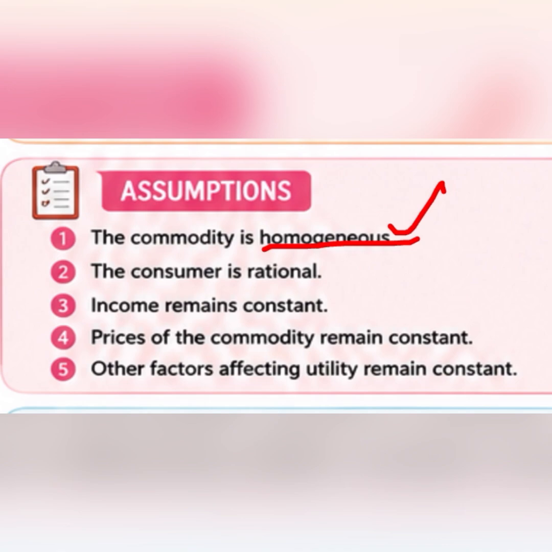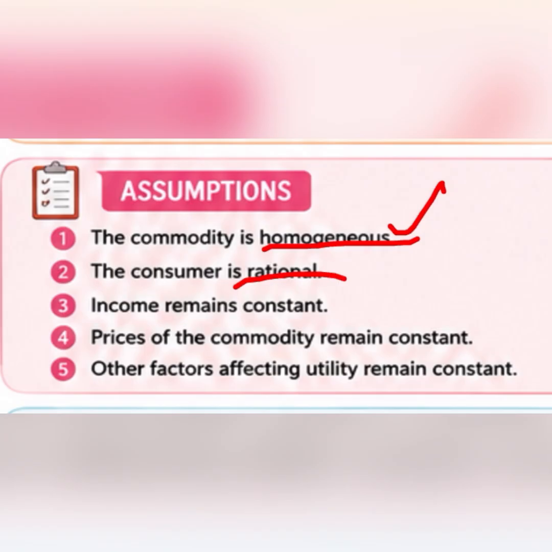Now, they say the consumer is rational. What does it mean when they say the consumer is rational? It means he or she has the capability to understand what is right and what is wrong, and has the capability to understand what they like and do not like. So a rational consumer is a consumer who can make decisions on their own.